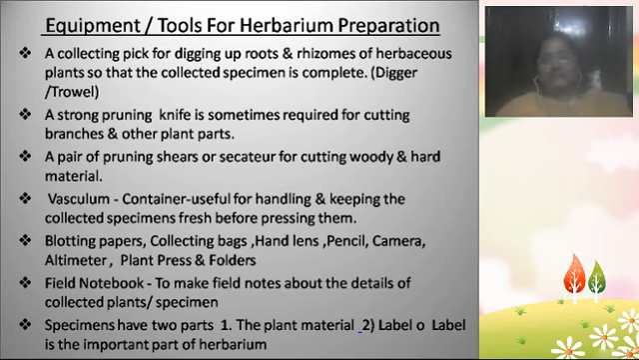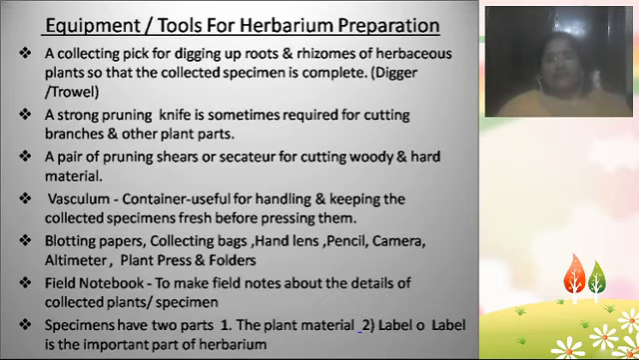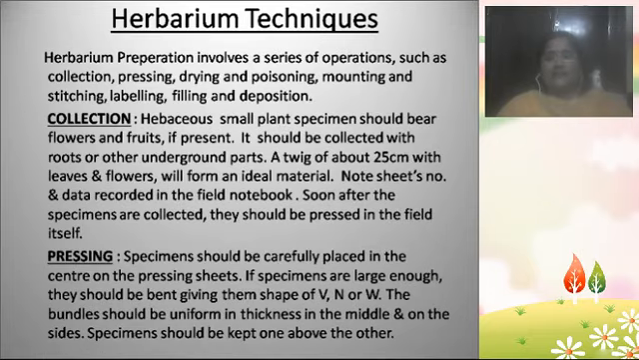So the herbarium has two parts. On the herbarium sheet you attach the plant material which you already collected, and along with the plant material you write some information, the details of the plant, on the label of the herbarium. These are the two parts of the herbarium: the actual physical plant material, and the important data related to the plant material, which we write on the herbarium sheet.